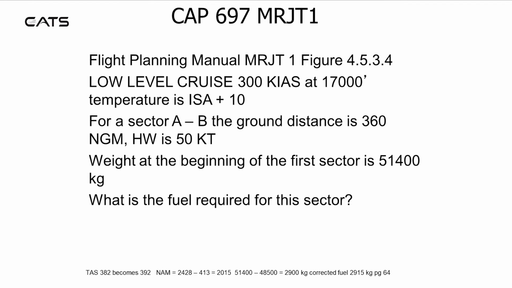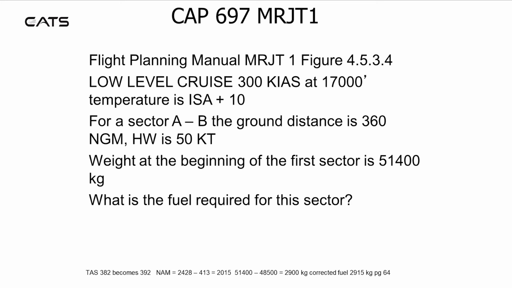Well, the true airspeed from the table needs to be corrected because we're not in ISA conditions. Read the notes on the table. And that becomes 392 knots. Use this 392 knot corrected TAS to calculate NAM with that 50 knot headwind to obtain a sector NAM of 413 nautical air miles. Go in the table with 51,400 kilograms and find a NAM of 2,428. Subtract from this the sector NAM that you've got to obtain 2,015. This is your artificial NAM.